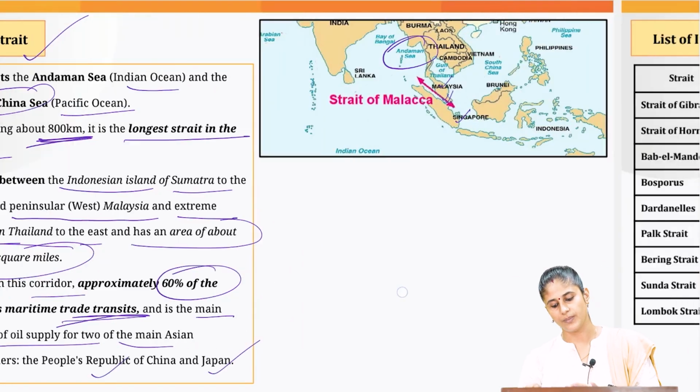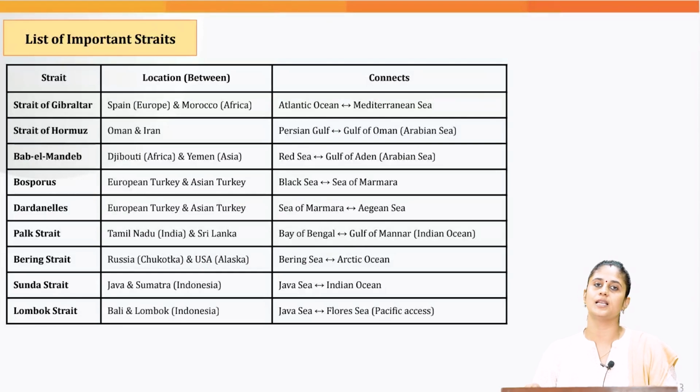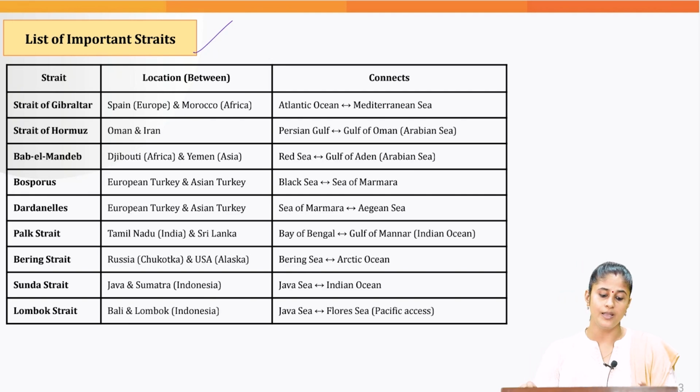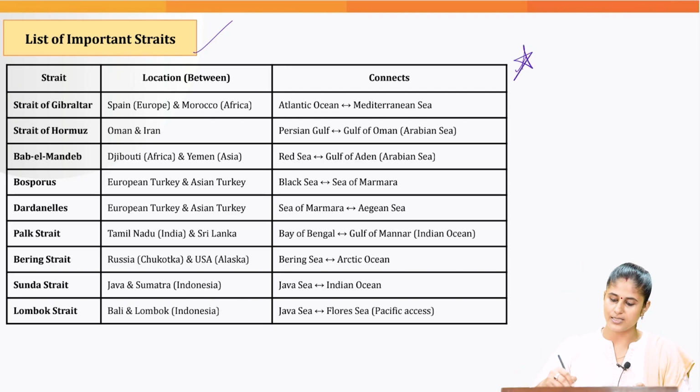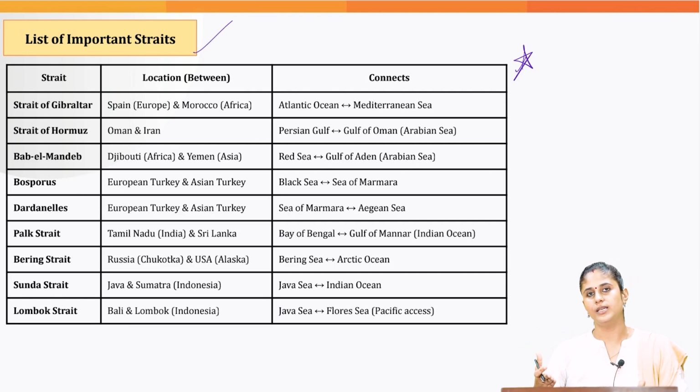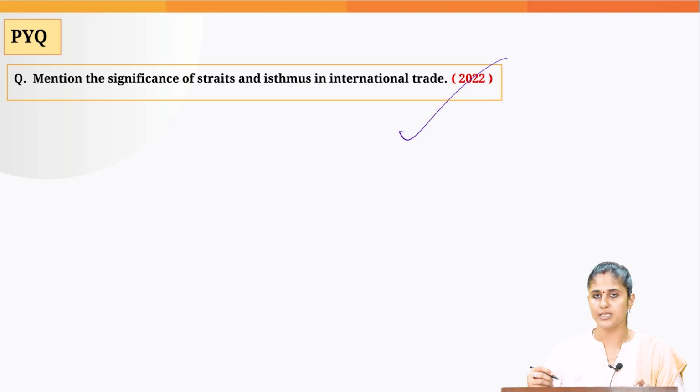as well as Japan. Previously, UPSC has asked a mains question on important straits and how they contribute to international trade. So I have put in place this additional information for you with respect to the important straits and which two larger water bodies they are connecting. Just go through this particular table that I have put in place. As you can see here, UPSC asked a question in the mains examination way back in 2022. That's all that we need to know with regard to this particular topic.